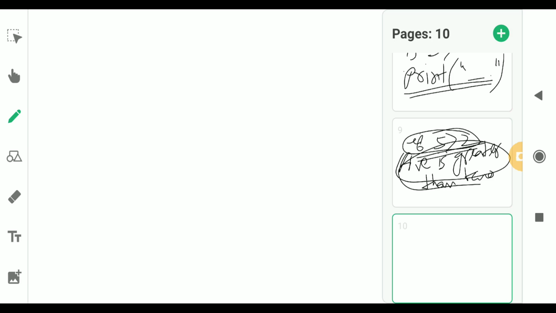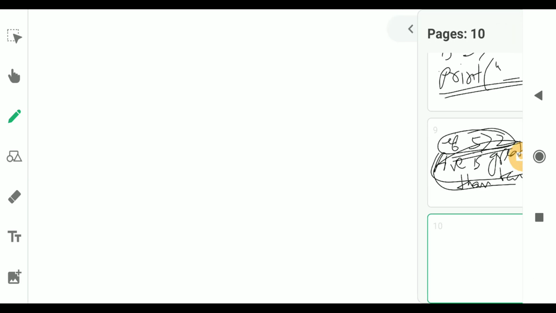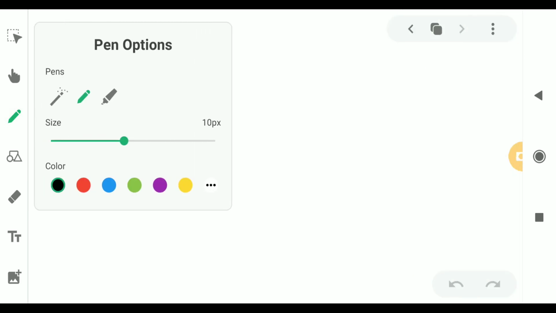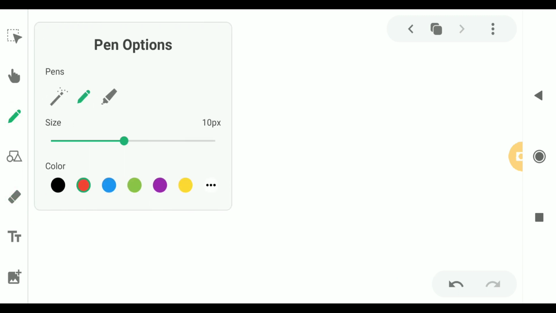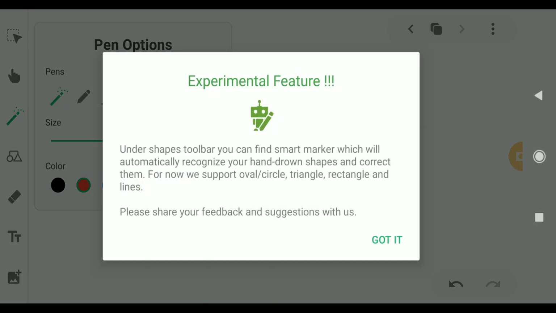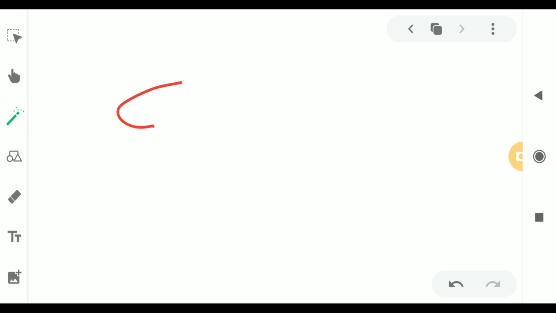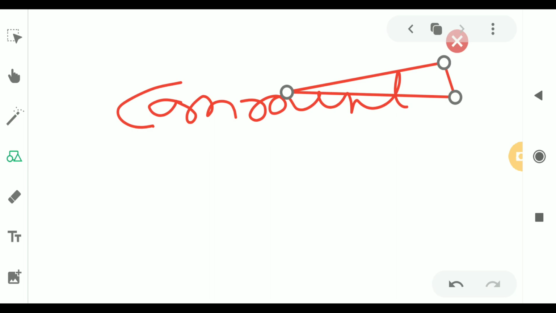Okay, the next is how to create a comment. How can we create a comment in Python?